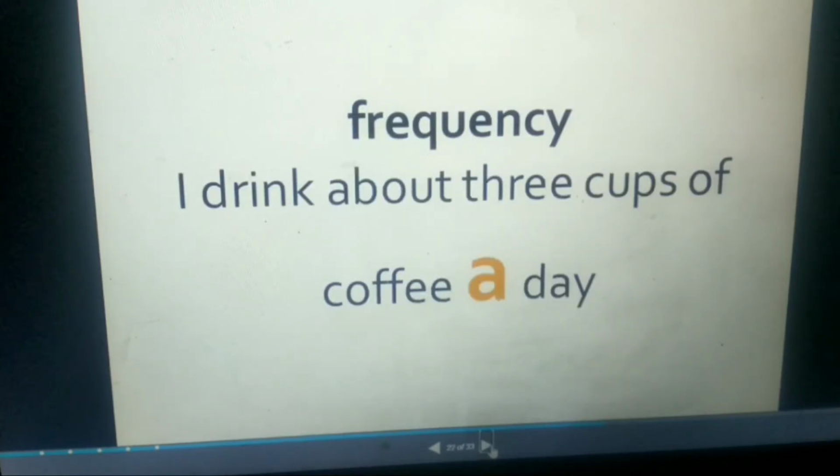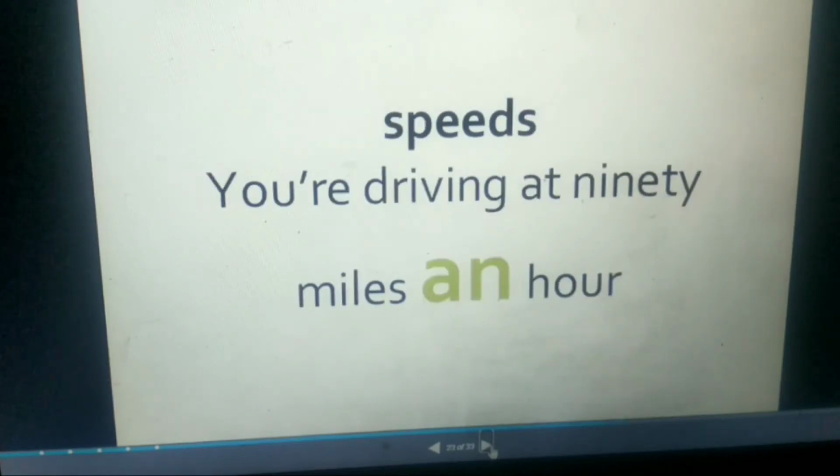Frequency. I drink about 3 cups of coffee a day. What is the frequency? I take tea 3 times, 3 cups. Speed. You are driving at 90 miles an hour.